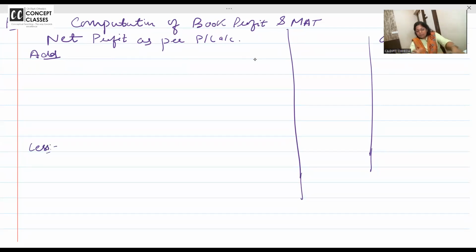So let us first compute the MAT part. Check the credit side. Is it all clear? Credit side, yes. Your sale is there and closing stock is there. On the debit side, first thing I will add is raw material consumed. I'm reading out for those who do not have the problem. Rent will be there, salaries will come, depreciation. Add back depreciation. How much? 5 lakh.